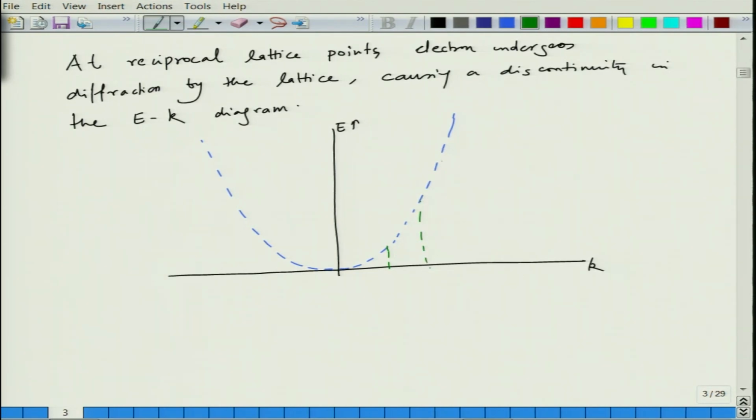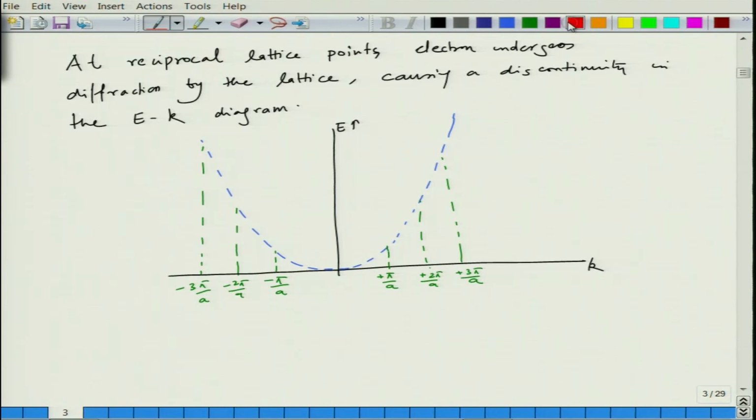So, K is the reciprocal wave vector. So, it is basically a vector in the reciprocal space. Okay, so, this is plus pi by a, plus 2 pi by a, plus 3 pi by a and so on and so forth, minus pi by a, minus 2 pi by a, minus 3 pi by a.